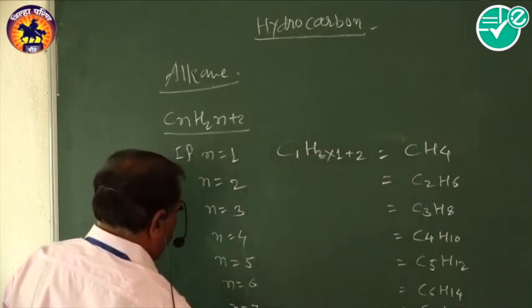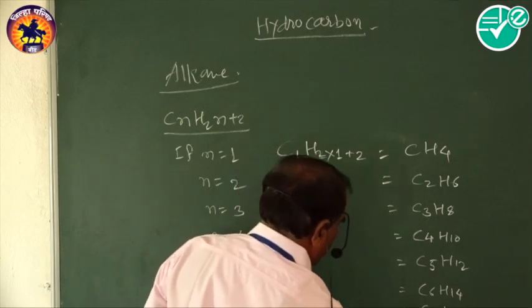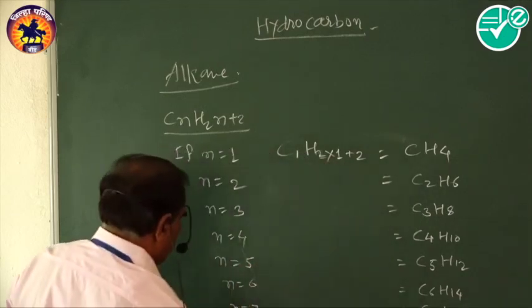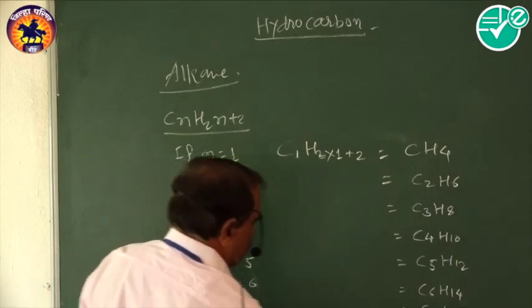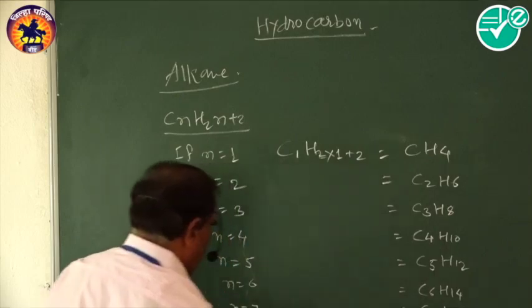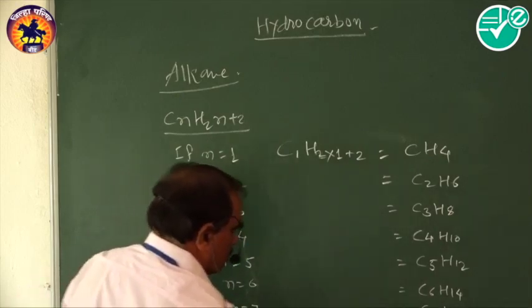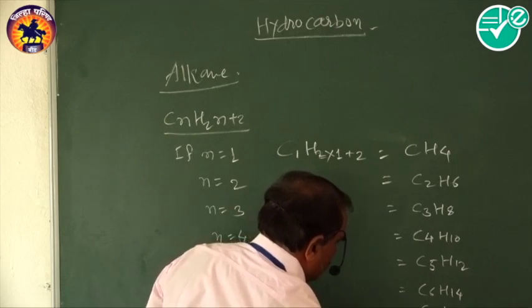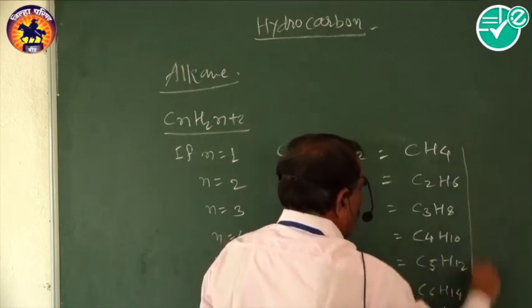If n is equal to 8, C8H18. If n is equal to 9, C9H20. And if n is equal to 10, the formula becomes C10H22.